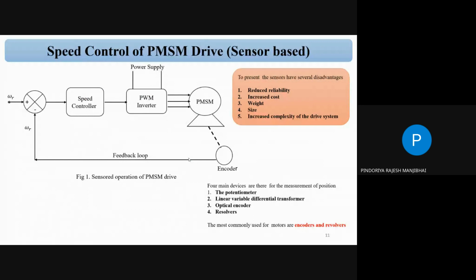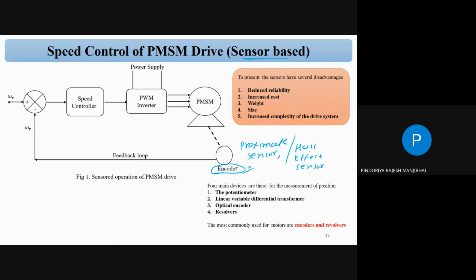Now, just an overview of the speed control of a BLDC motor with the sensor base. Sensor base means we have to use the encoder, maybe the proximity sensor, or we can say the Hall effect sensor. Otherwise, we can say the encoder, correct? So the role of all these sensors, maybe the encoder, maybe the proximity sensor, maybe the Hall effect sensor.